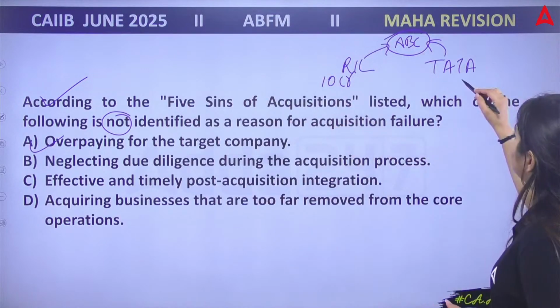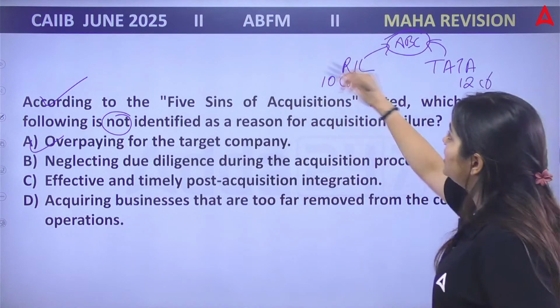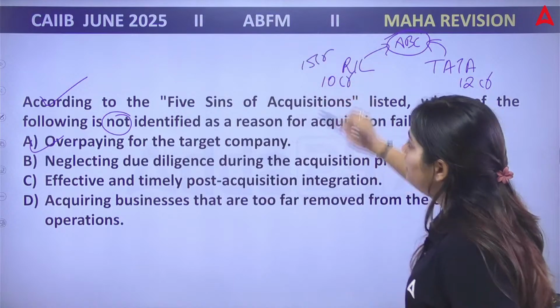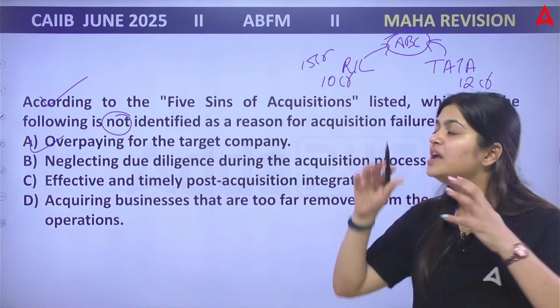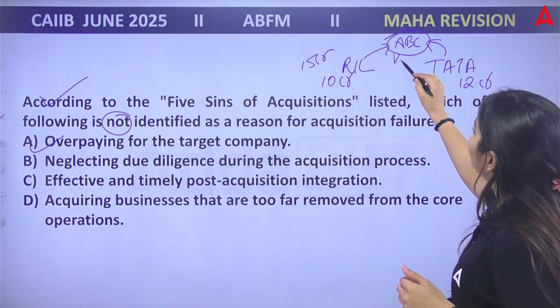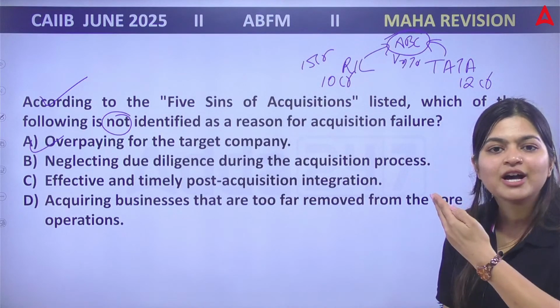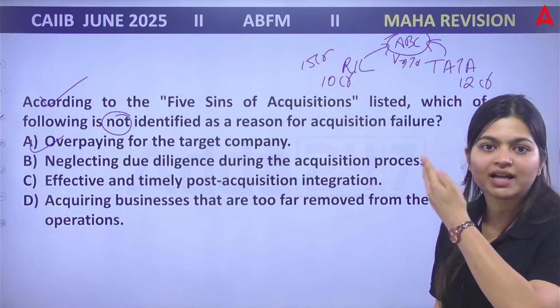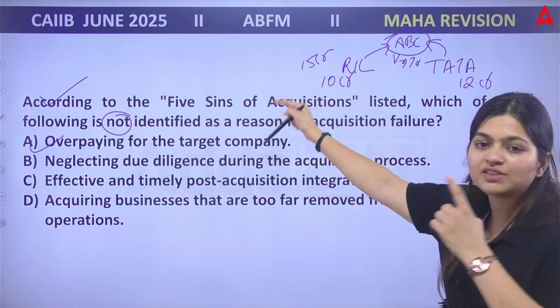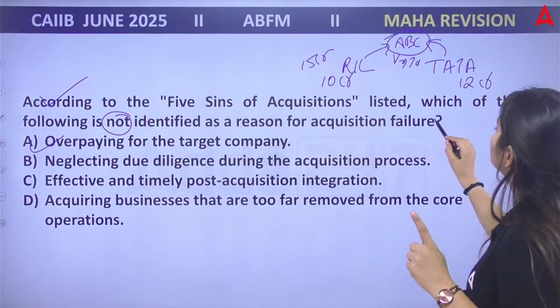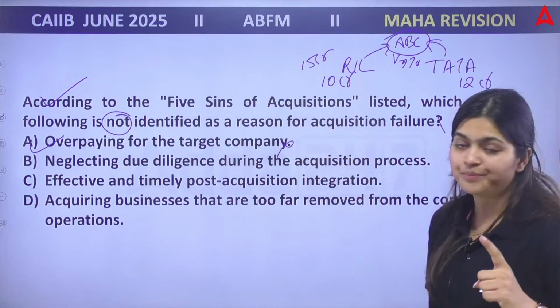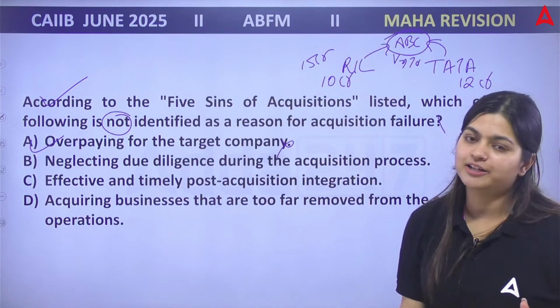So Tata will say, no, we will pay you 12 crores. Then Reliance will say, acha, 15 crores. You can see the amount is increasing, but the value of this ABC is just, suppose, 7 crores. So what are you doing? You are overpaying. So this is one of the sins of acquisition. So this is not the answer. You are overpaying the target company.